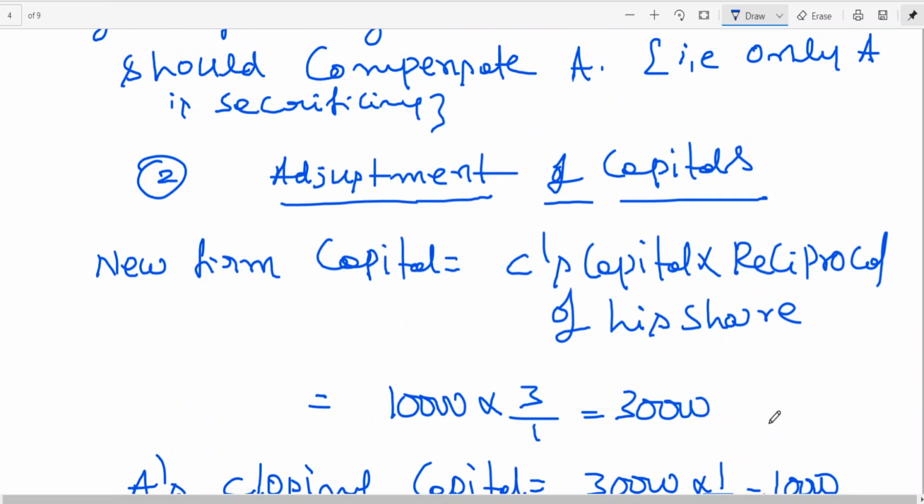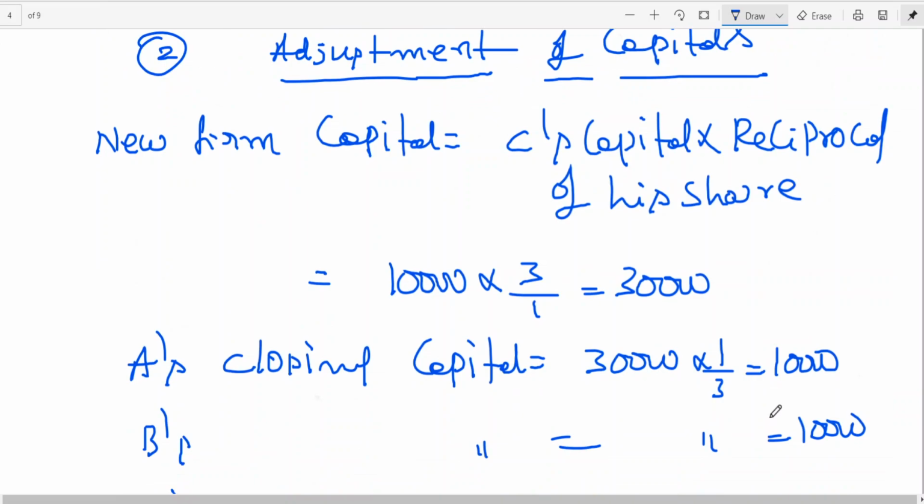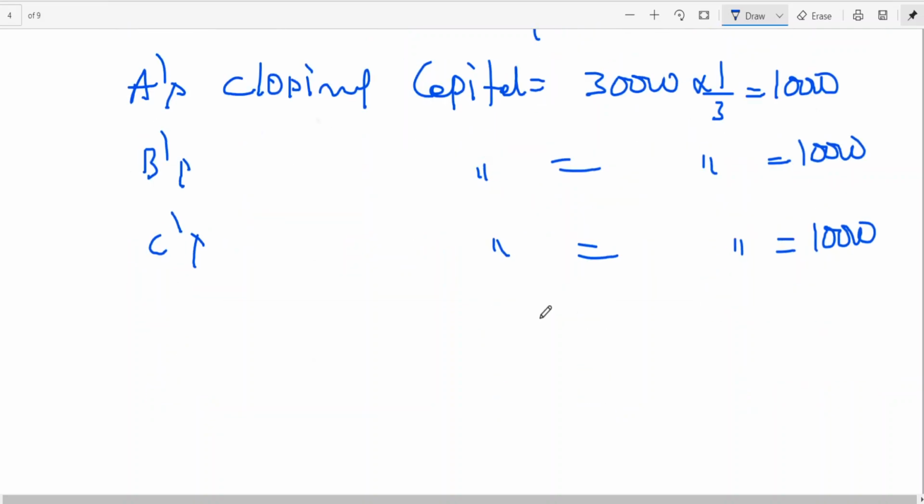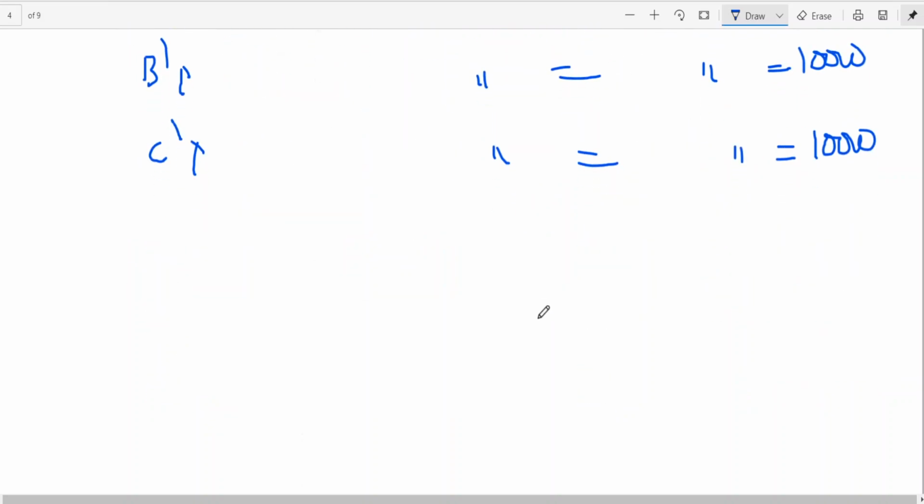Okay, so I think these two are the important points. I have a new ratio already given in the problem, so there will not be any issue. And this capital has to be adjusted in the new profit sharing ratio. So he is asking you to write the entries part of it. This is problem number 5, page number 105. So let me go for entries, my dear friends.